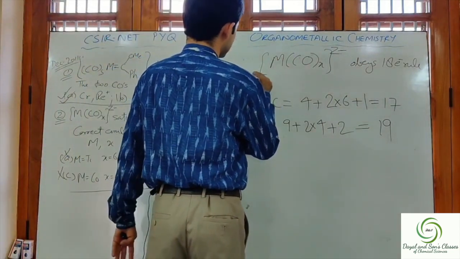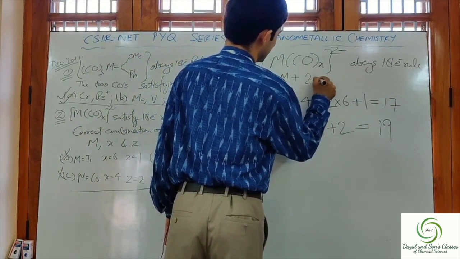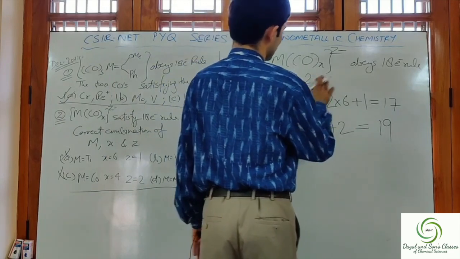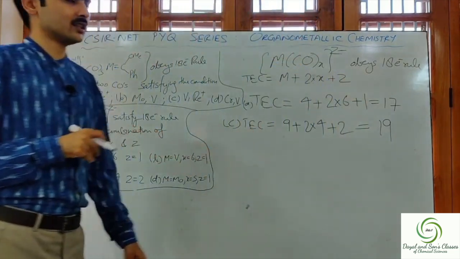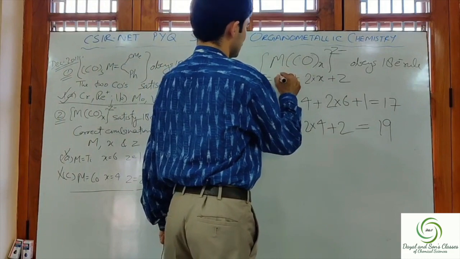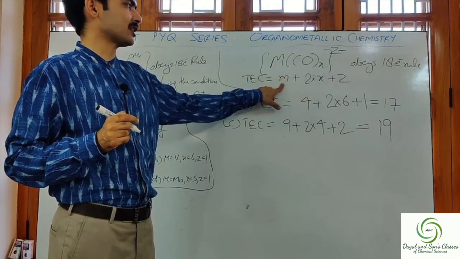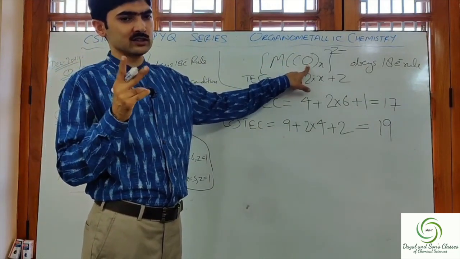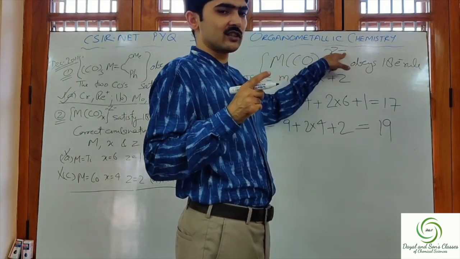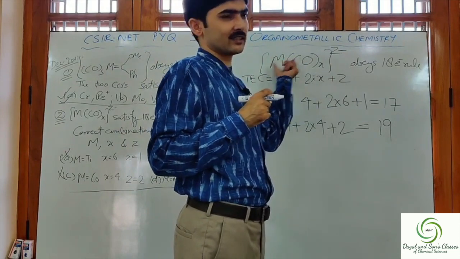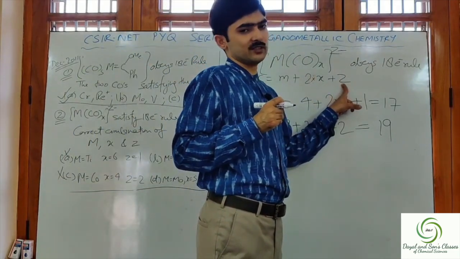I write a general TEC for this first. Then it will be clear. M plus 2 into X plus Z. This will be the general TEC for this complex. If we assume that M is contributing small m electrons, CO we know contributes 2 electrons. One CO contributes 2 electrons, there are X COs, so 2 into X. And this is Z negative, which means Z electrons have been taken up by this metal, and these Z electrons are contributing in the skeletal electron count. So therefore, we write here plus Z.